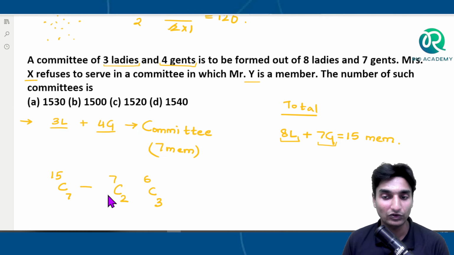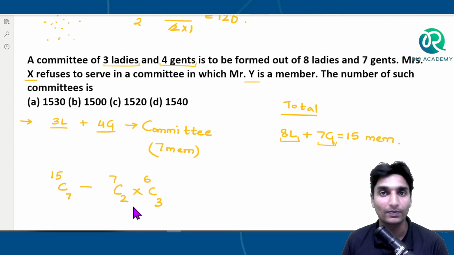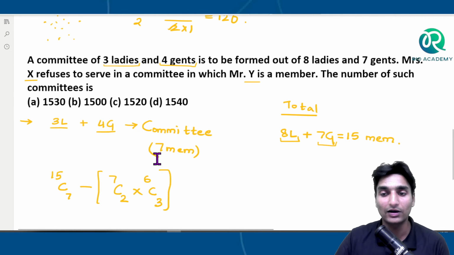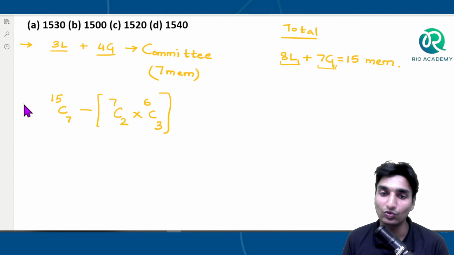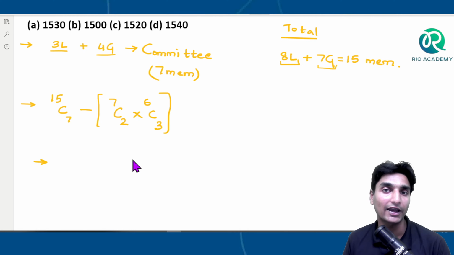Okay, we need the possibility of ladies, we need the possibility of the gentlemen or gents. So this will be what? An AND principle. Okay, and this is what, guys, the condition if X and Y are occurring both together. So what we are doing, out of the total possibility, if X and Y are occurring together, we subtract that, we eliminate that, then the remaining answer will give us all the possibilities if X and Y are not together.